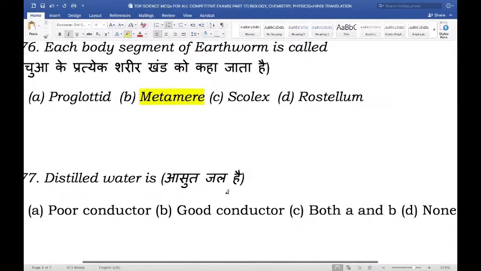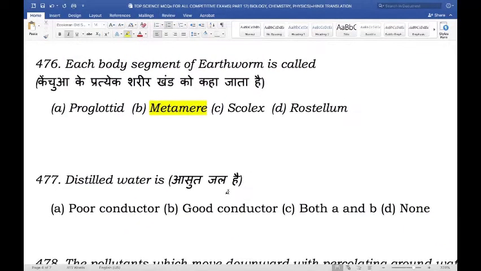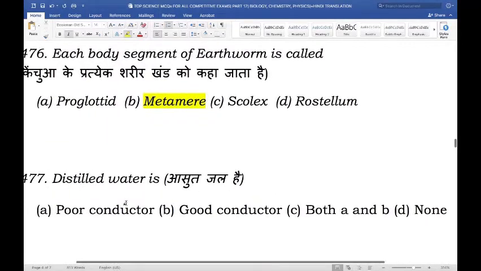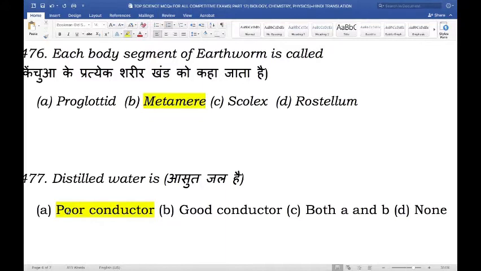Next, distilled water is. So what is distilled water? Is it a poor conductor, a good conductor, both a poor and good conductor, or none? And the right answer here is poor conductor. Distilled water is a poor conductor of electricity because it does not contain any dissolved salts in it, which can provide ions to conduct electricity.